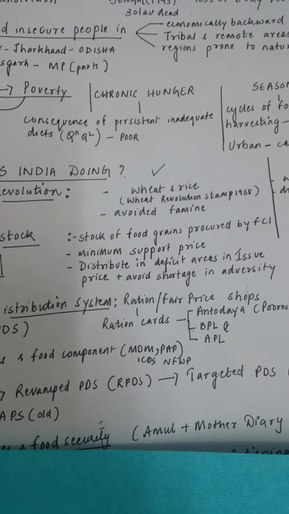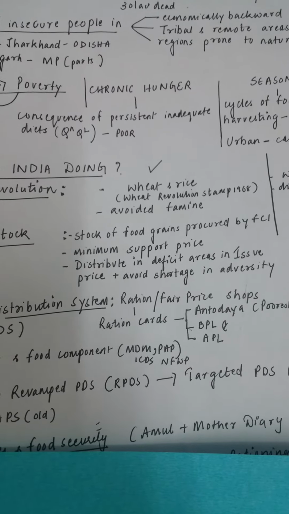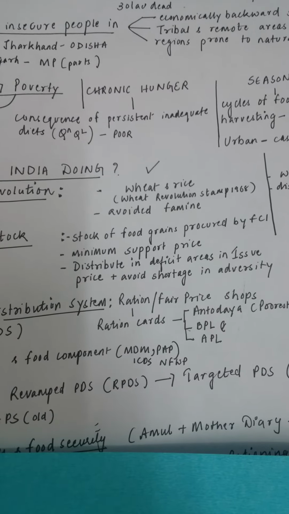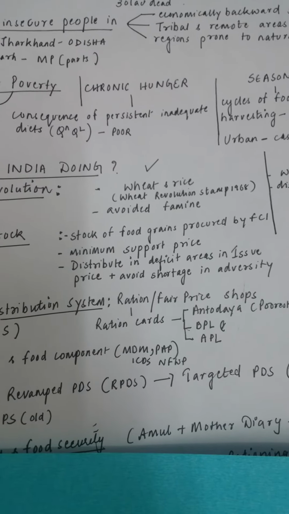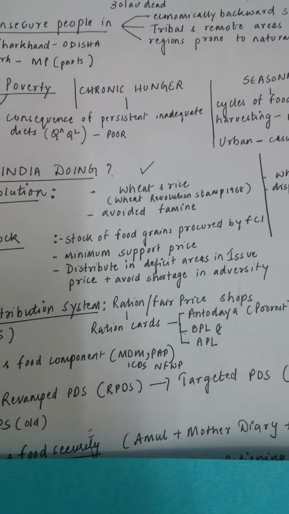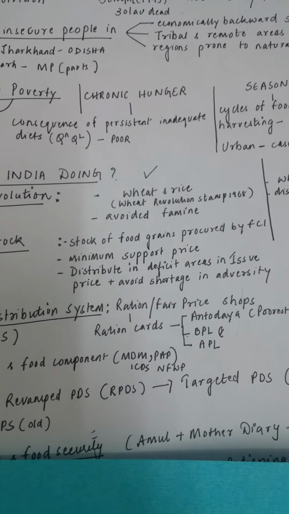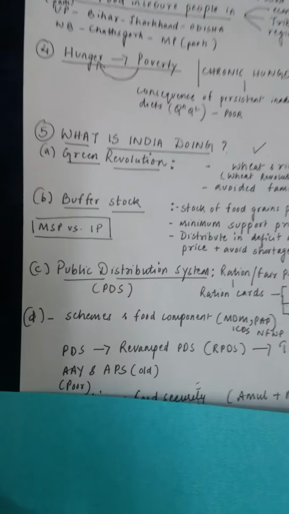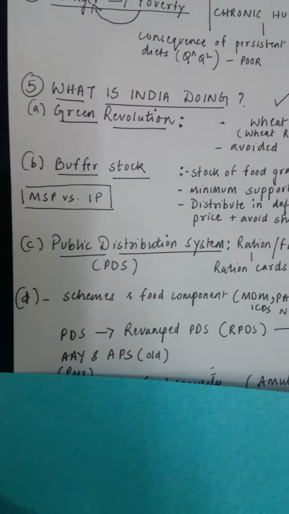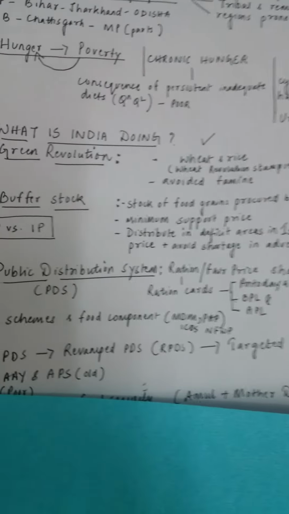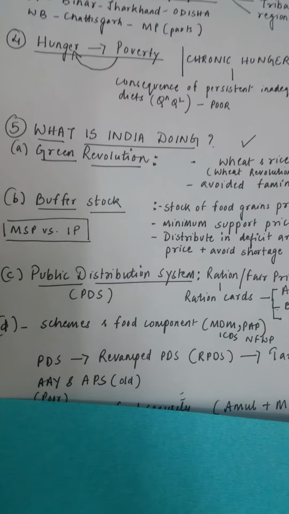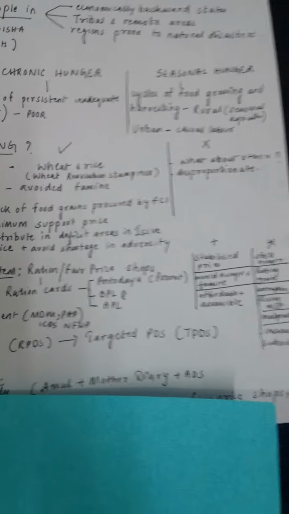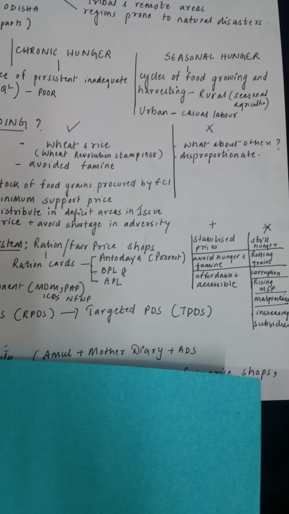So they will redistribute it into areas where people cannot afford or people are vulnerable, and they will sell the product in issue price, which is much less than what they have got. Suppose they bought the product for 10 rupees, they can sell the product for say 3 rupees or 2 rupees so that people can buy it. How does this process happen? Through the public distribution system. That means whatever the FCI procures is again redistributed through the PDS system. So let us just understand the PDS system.